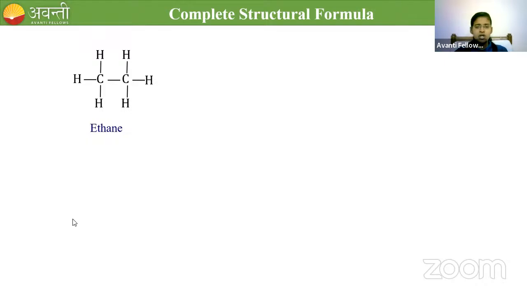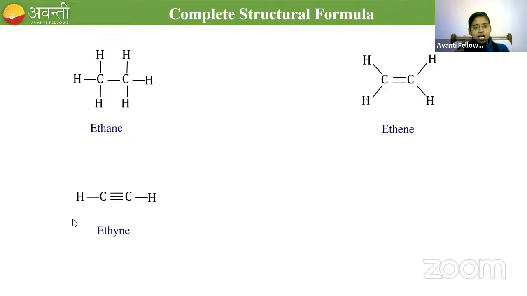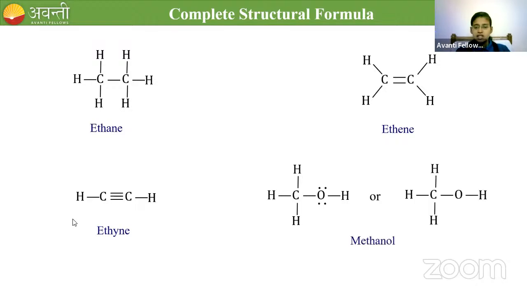One more example: I can go for ethene. Ethene has a carbon-carbon double bond and 4 carbon-hydrogen single bonds. If I go for ethyne, 1 carbon-carbon triple bond and 2 carbon-hydrogen single bonds. If I go for methanol, CH3OH is called methanol. I can represent the 3 carbon-hydrogen bonds, 1 carbon-oxygen bond and 1 oxygen-hydrogen bond in this manner.